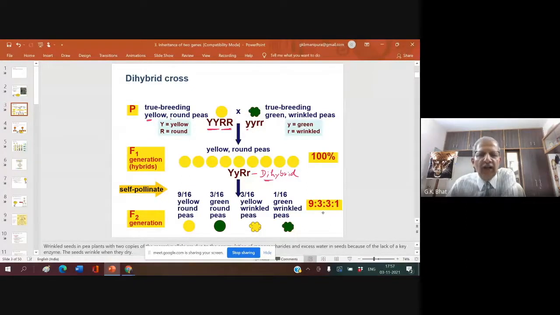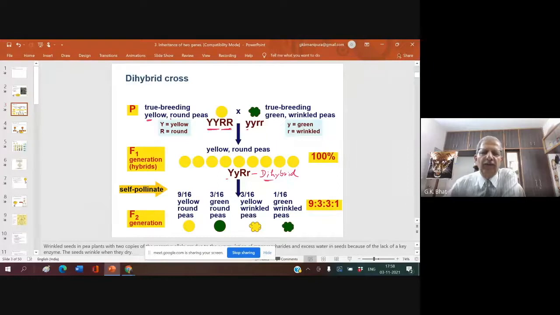When these dihybrids are self-pollinated, you get in the F2 generation 9 out of 16 yellow round, 3 out of 16 green round, 3 out of 16 yellow wrinkled, and 1 out of 16 green wrinkled. So the F2 phenotypic ratio is 9:3:3:1. The F2 phenotypes are yellow round, green round, yellow wrinkled, green wrinkled. What is the phenotypic ratio? 9:3:3:1. What is the genotypic ratio?